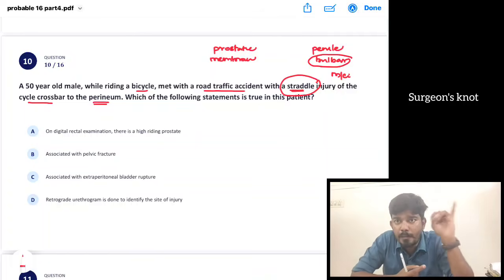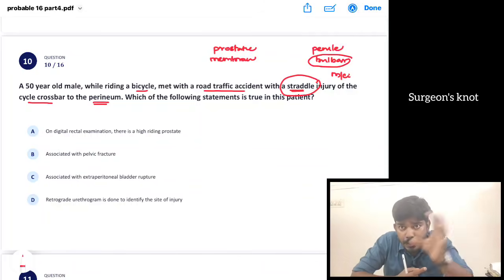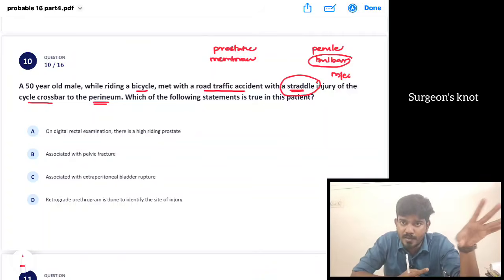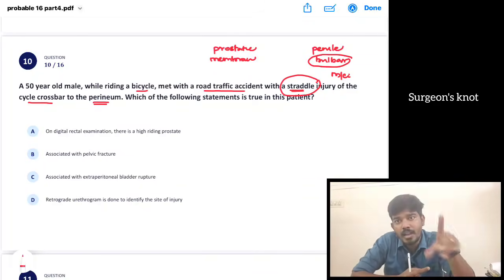இங்க it is associated with pelvic fracture, associated with extraperitoneal bladder rupture. எல்லாமே டுகெதரா தான் வரும். For extraperitoneal bladder rupture we are not going to do any surgeries. Okay, we are going to wait, catheterize, suprapubic catheterization எல்லாம் பண்ணி கன்சர்வேட்டிவ்வா தான் மேனேஜ் பண்ண போறோம். In case of intraperitoneal bladder rupture அப்பதான் என்ன ஆகும், there can be peritonitis, urine can enter inside the peritoneum. அப்பதான் you have to do a laparotomy. Okay, laparotomy has to be done for that patient.